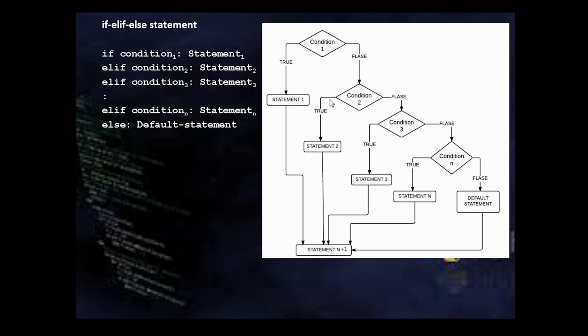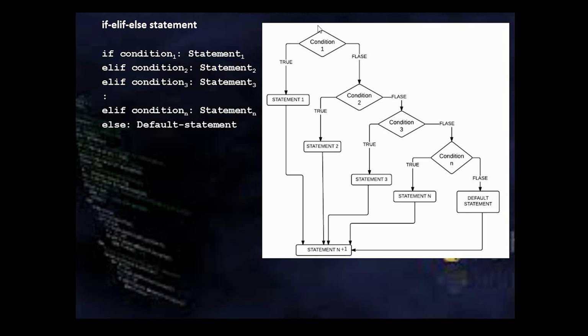If true, statement 2, then run the following statement. Otherwise, continue testing the next condition. This will go on. If all the n conditions are false, then it will run the default statement, which is in the else part. So always note that if statement n is getting executed, it indicates condition n is true and all the other past conditions are false.